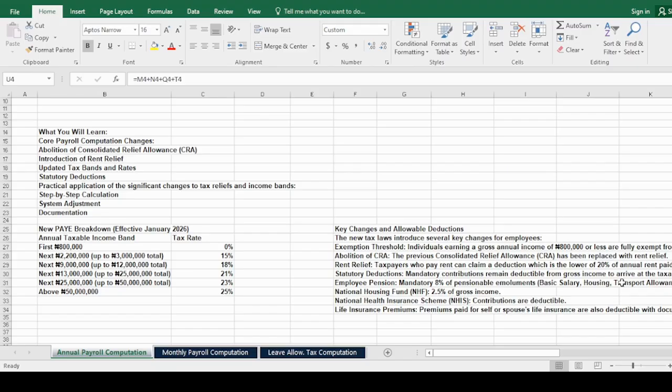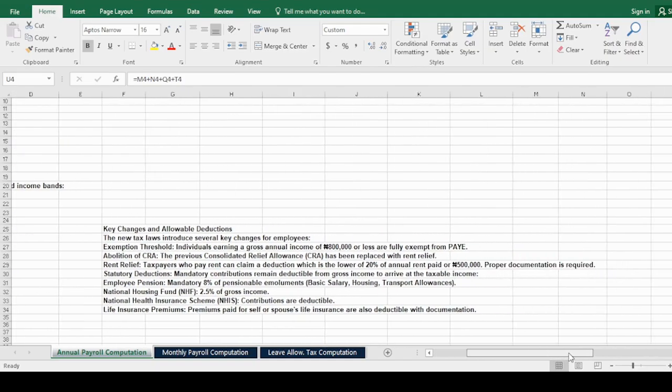Next is the new PAYE breakdown effective January 2026, under which we have the annual taxable income band and the tax rate. The first 800,000 is not taxable. The next 2.2 million, up to 3 million total, at 15%. The next 9 million, up to 12 million total, at 18%. The next 13 million, up to 25 million, at 21%. The next 25 million, up to 50 million, at 23%. And above 50 million is at 25%.